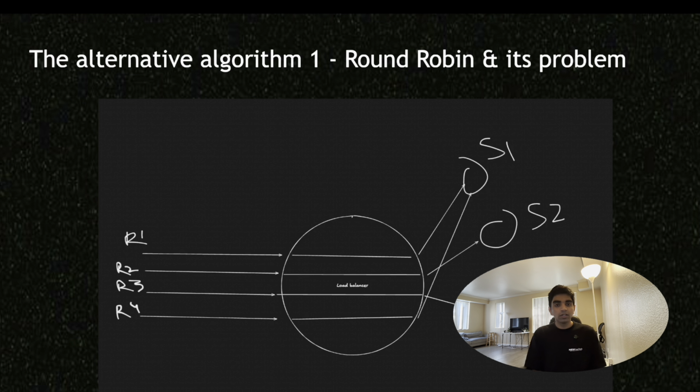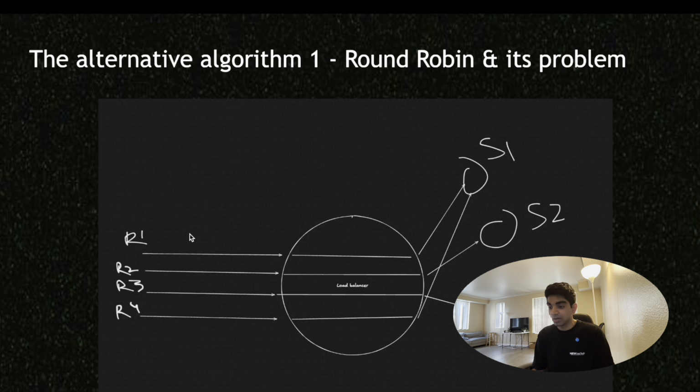So, the first algorithm to be able to solve for this exact problem is round robin. Now, round robin is one of the more intuitive, simpler algorithms. And very basically, as this diagram suggests, as one request comes to R1, it reaches the load balancer, which is actually where this algorithm is running, is what you can think of. And each request that comes in goes to one of the different end nodes that exist.